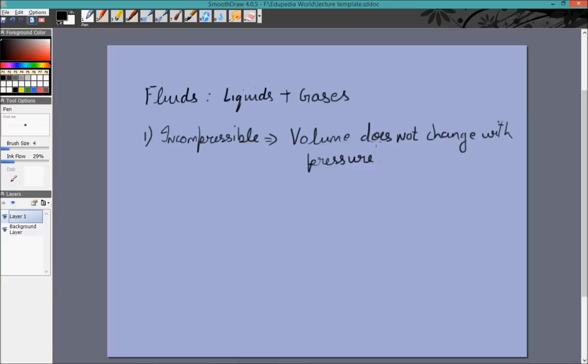If you put some water in a glass and you push it from above in such a way that no water escapes, the volume will decrease slightly, but it will mostly not be noticeable. So for liquids, we can pretty much assume this to be true. The second quality which we will assume our fluids to have is that they are non-viscous.